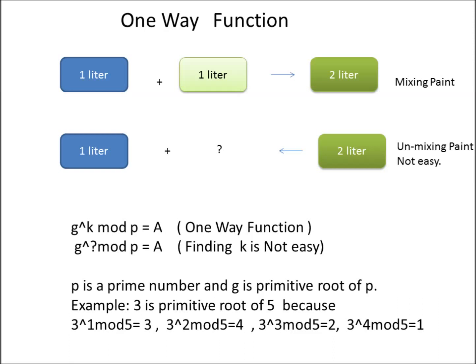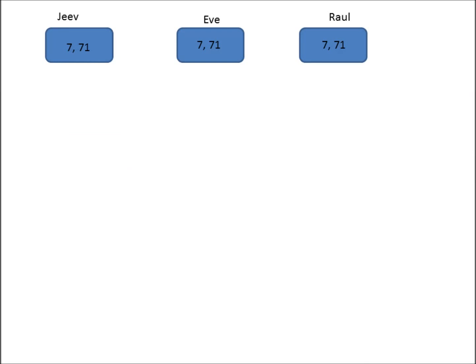Now we replace the colors with numbers using the mod function we just discussed. Jeev and Rahul choose a common pair of numbers, 7 and 71. 71 is a prime number and 7 is a primitive root of that. Then they pick a private number, x and y respectively, of their own, which is not shared with anyone.